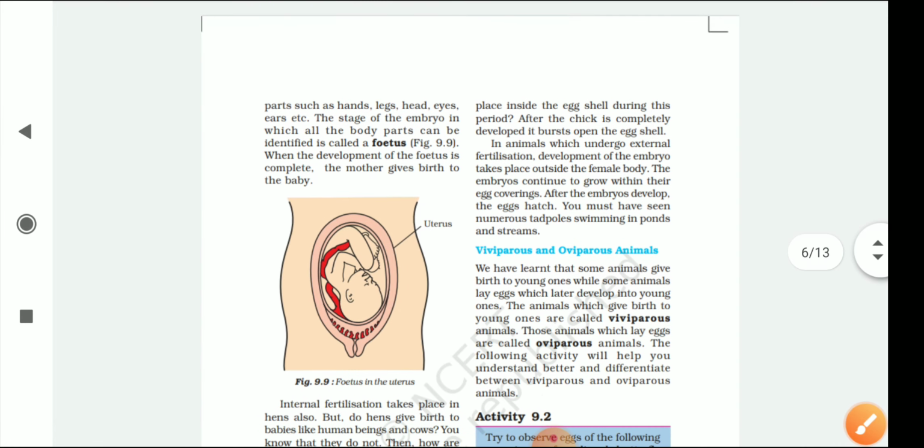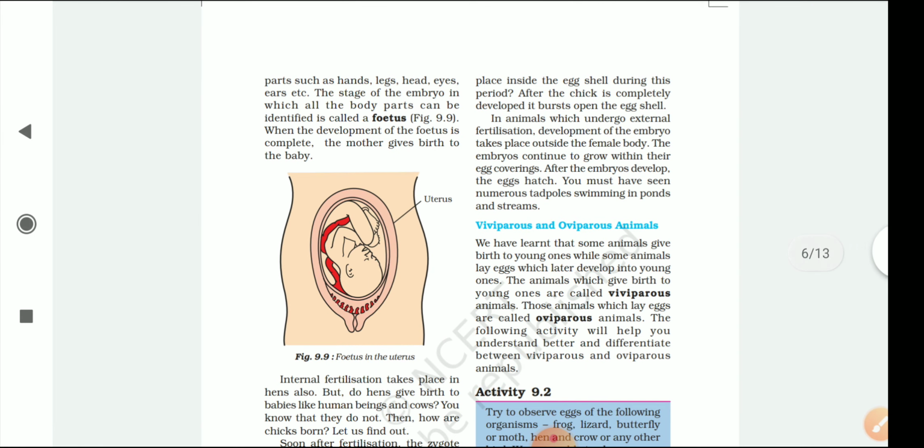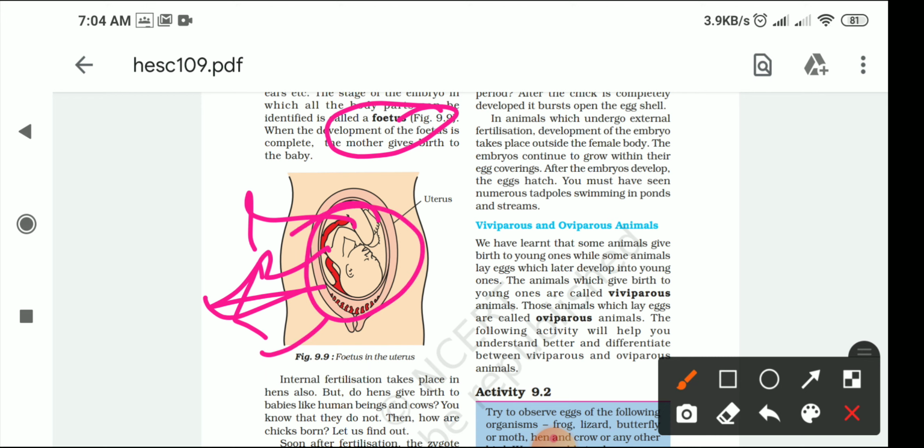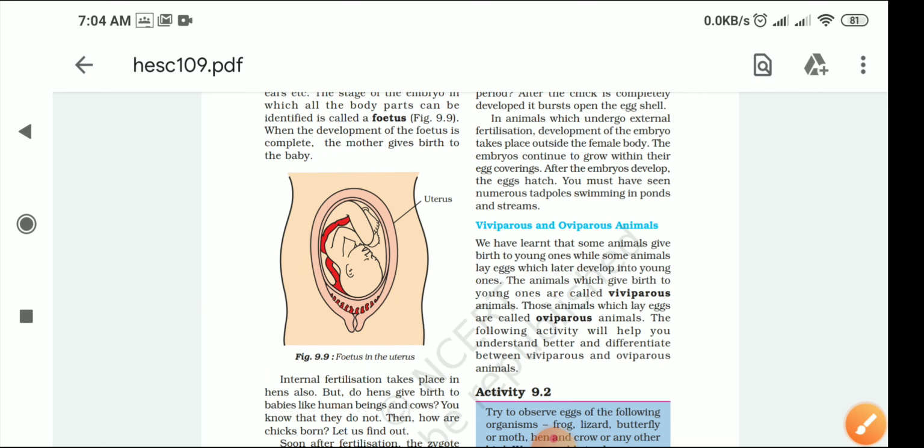So this is the foetus, see how beautifully the baby is lying. This is the cord by which the mother and the baby are connected to each other, and in the foetus you can see the easily identifiable organs of the baby. Here you can see the ears of the baby, legs, hands, see how he holds his hand like that. So this is the foetus. Foetus means when you are easily able to identify the baby's organs.